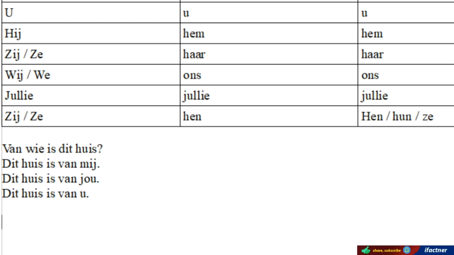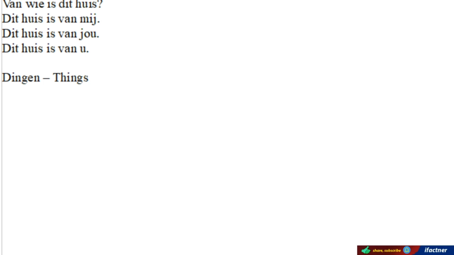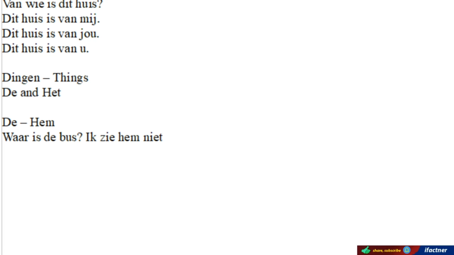And let's talk about these persoonswoorden for dingen, things. We have discussed that there are two types of words. Some words start with de, and other words in their singular form start with het. De jongen, het huis. So those words which start with de, we use hem for the person form. For example, if we say waar is de bus, then you can answer ik zie hem niet, I don't see it.